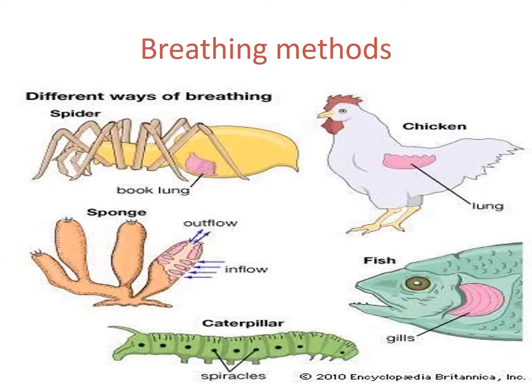Breathing methods: the different ways of breathing. First, lungs: examples are man, whale, seal, bat, snake, dog, cow. Moist skin: frogs, toads, salamander, earthworm. Gills: examples are fish, tadpole, mudskipper. Breathing tube: rat-tailed maggot, water stick insect. Breathing holes: ant, dragonfly.